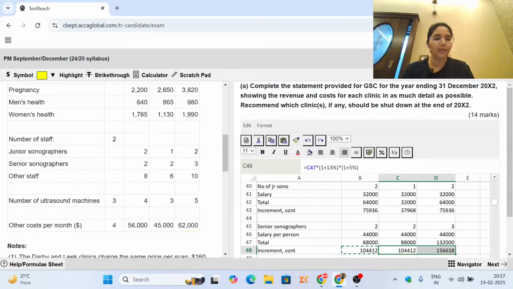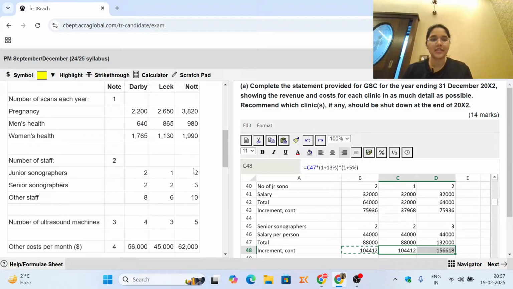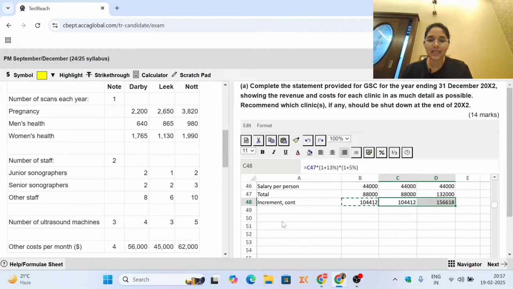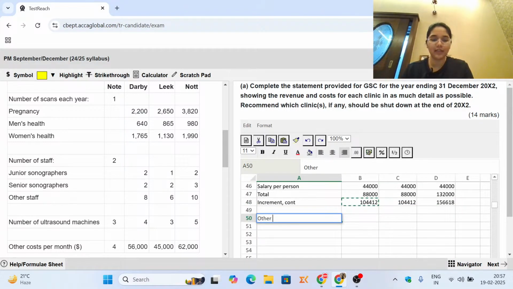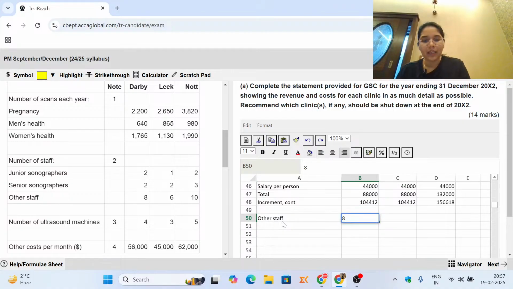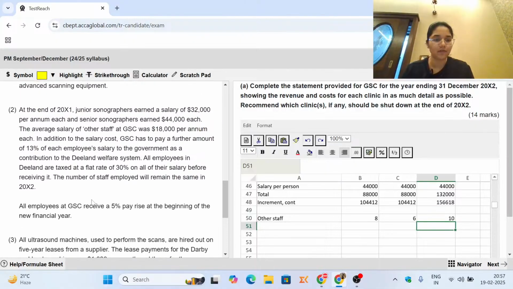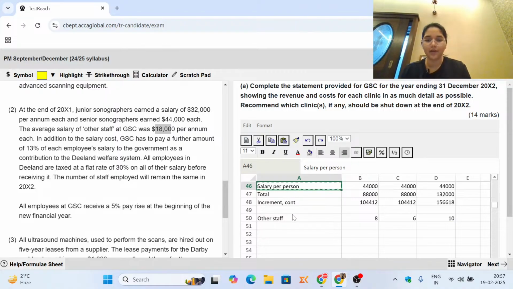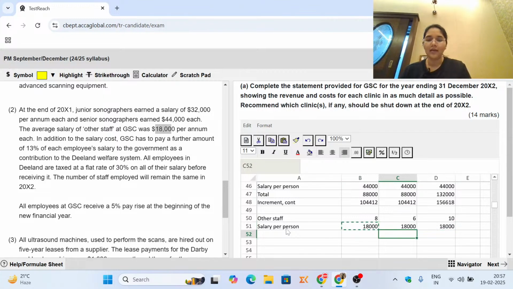Now coming towards the next thing, which is other staff. So let's see about other staff. Let's put in the numbers first. So other staff, we have 8, 6 and 10. Let's read what information is given with respect to them. Other staff is 18,000 per annum. So salary per person is 18,000 per annum. Okay. Now we can find out the total.